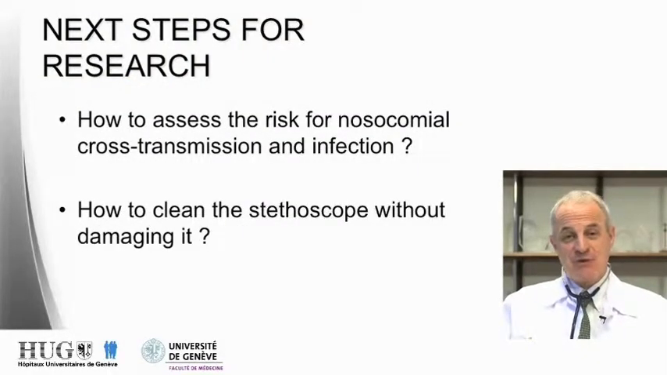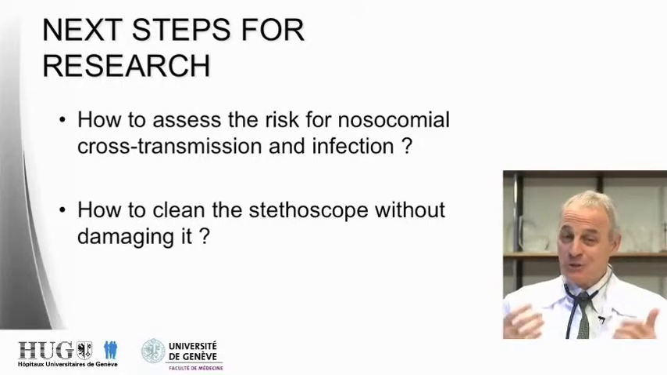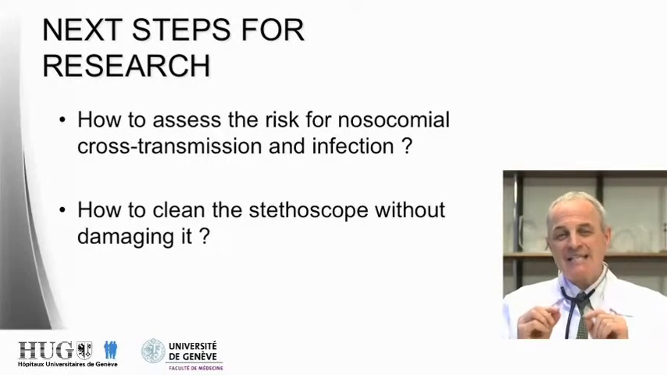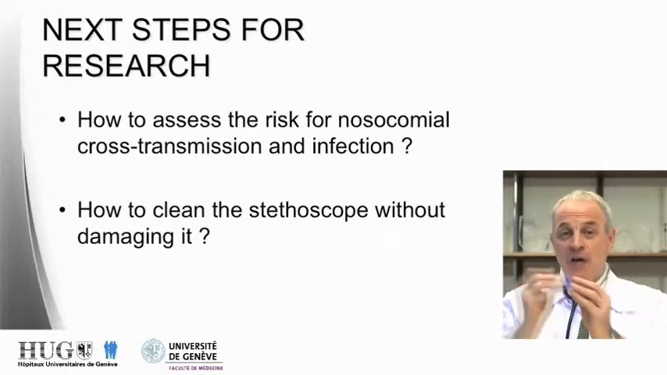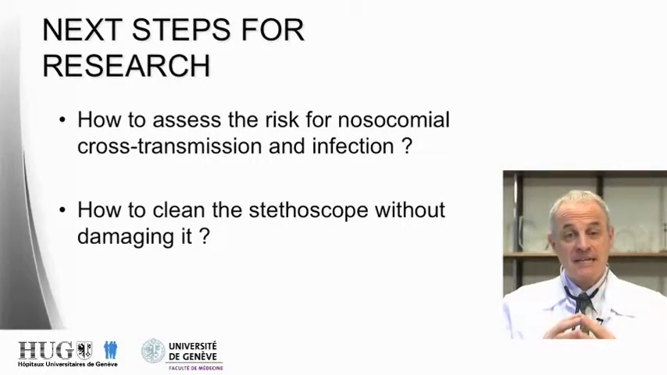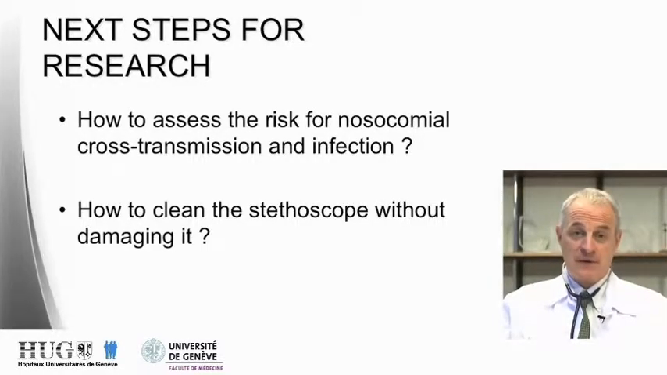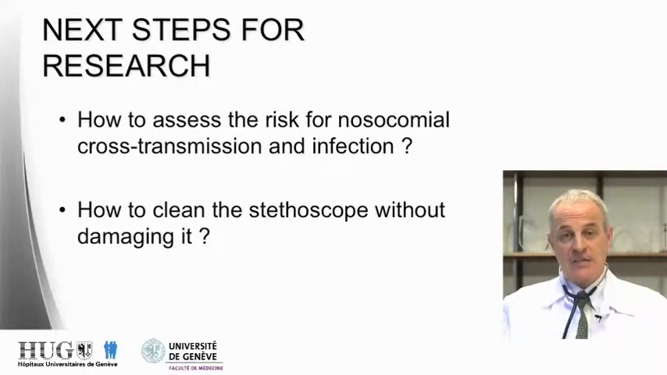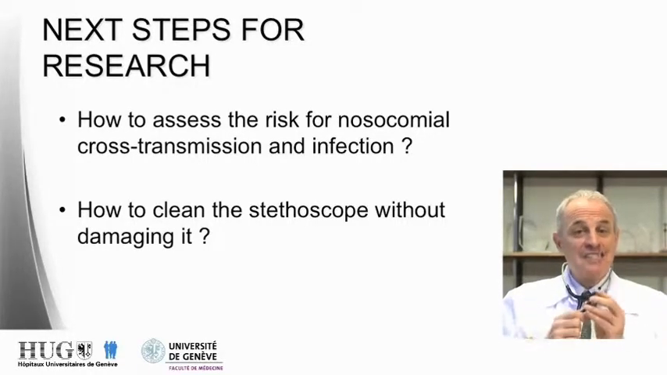Now, what are the next steps for research? Well, there are two very key questions that we should ask. The first is how to assess the real risk for cross-transmission, knowing that the fingertips are the main part of the hands that are responsible for cross-transmission of bacteria in hospitals, and what are the risks for infections, and nosocomial infections in particular. That would be the first study question. The second study question would be, what is the best way to clean those stethoscopes, in ways that will not damage the stethoscope. And that's important, as you may understand.